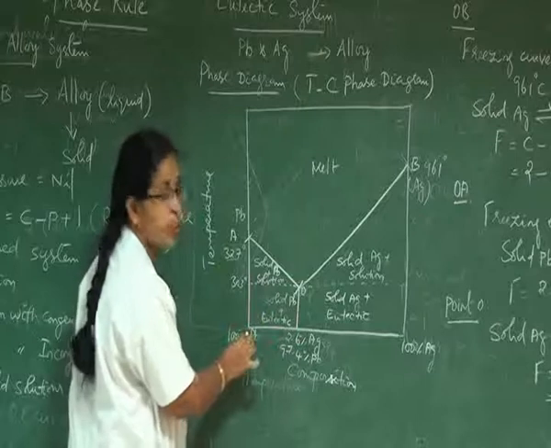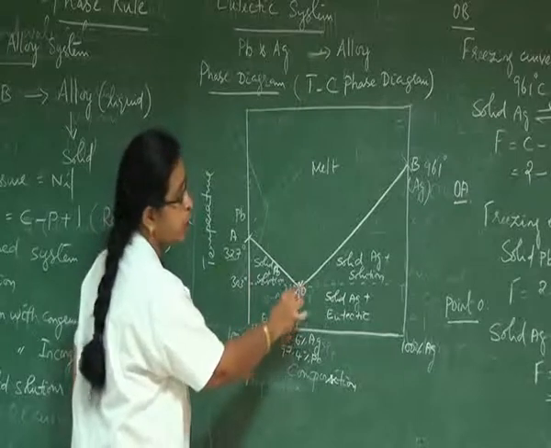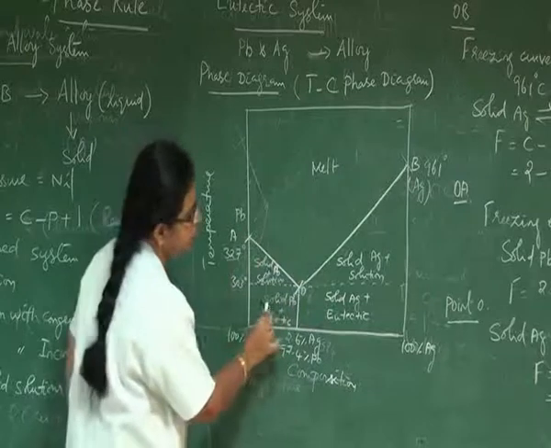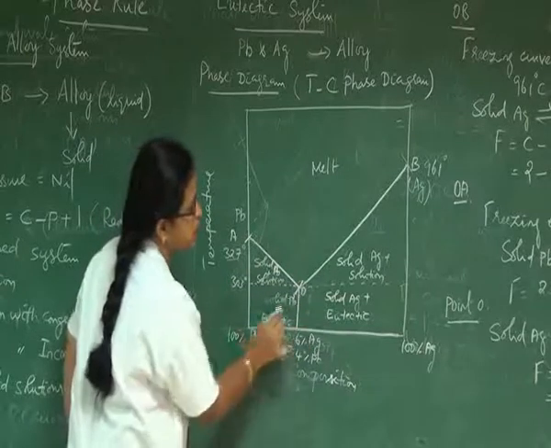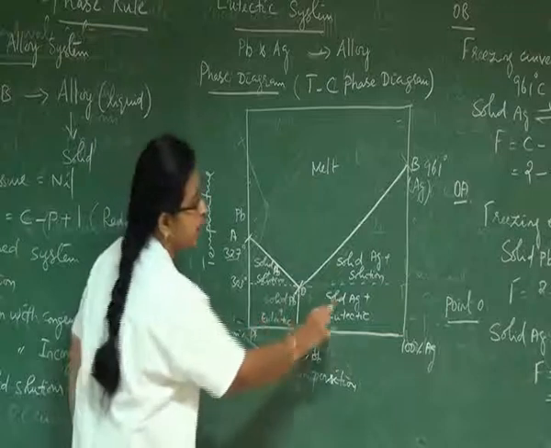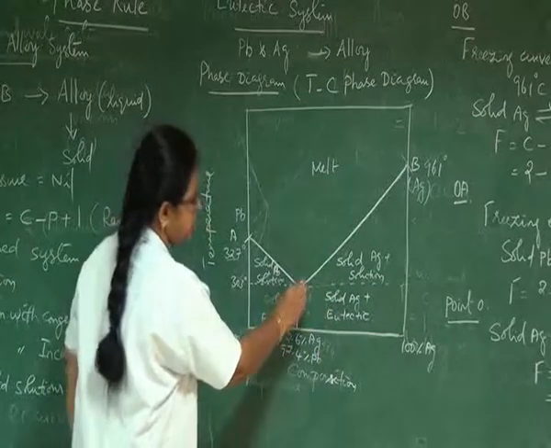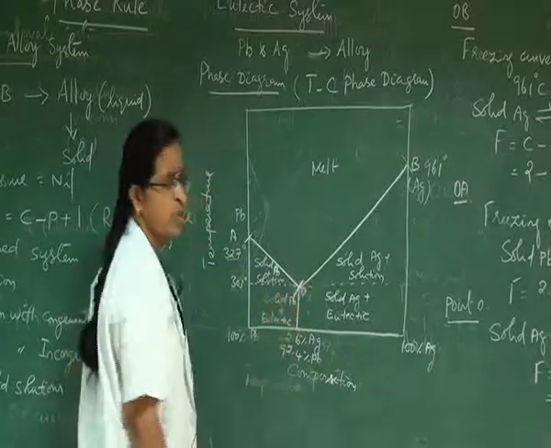Below this point O, solidification starts because we reduce the temperature. So once we reduce the temperature, below the point O, crystallization or solidification starts. Therefore, we get two phases, namely solid lead and eutectic, and solid silver and eutectic. See, this point is called as eutectic point.